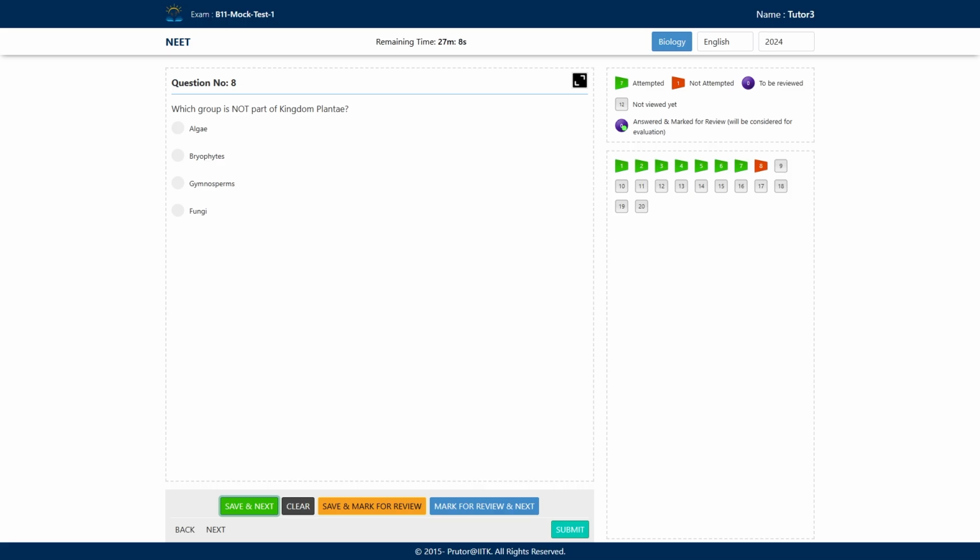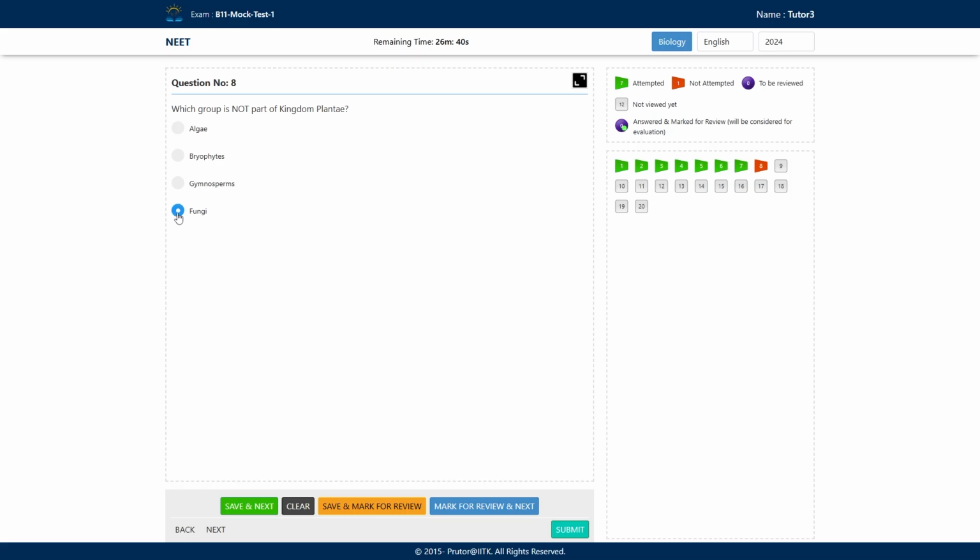And the next one, gymnosperm, they are also the members of the plant kingdom. But what about the fungi? Fungi are not the member of plant kingdom, right?